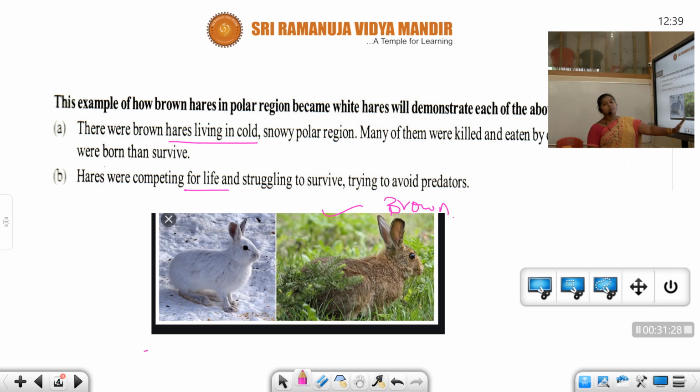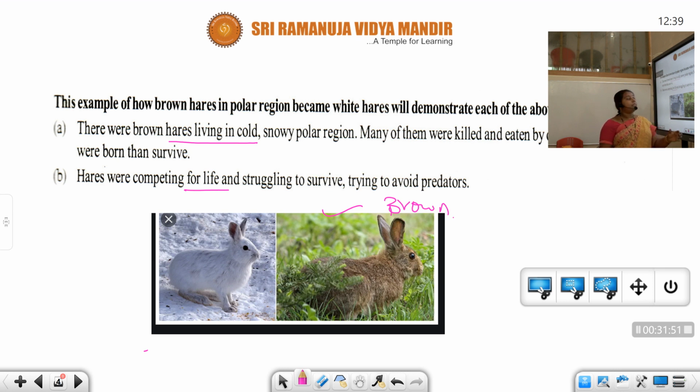So this brown hair can easily be visible to the predators and the hunters by this color. So it can easily be captured and eaten by the predators. In this way, the population of the brown hares is going to be reduced.